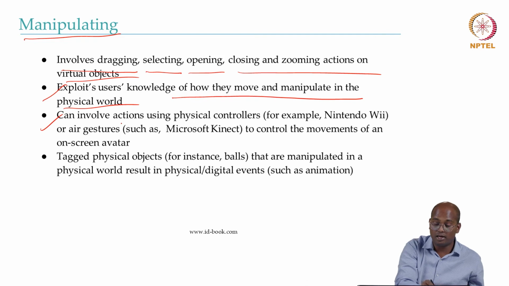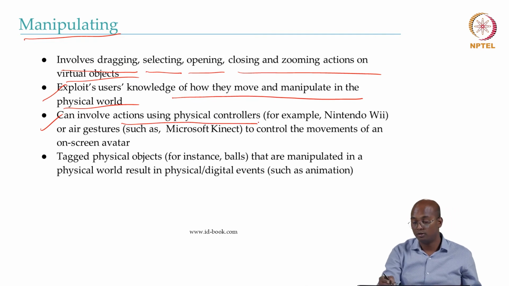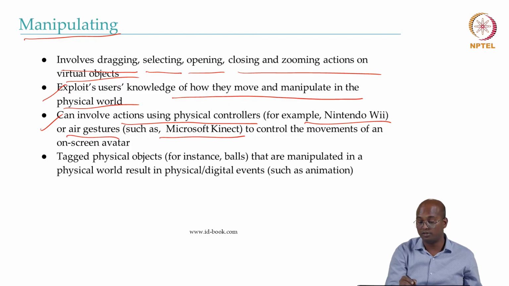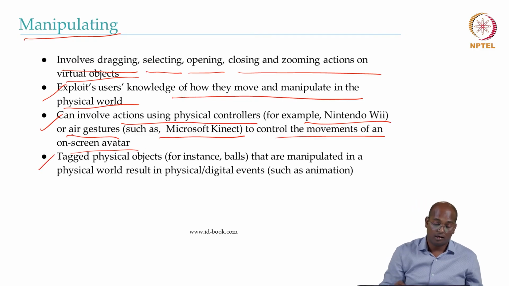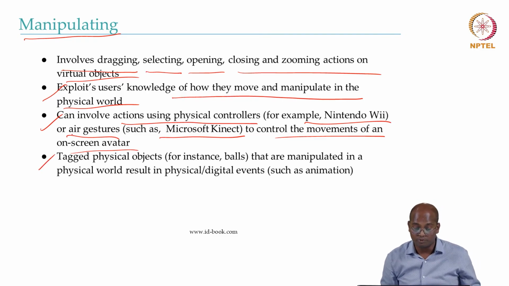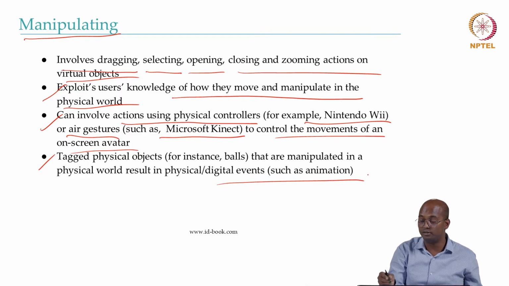It can involve action using physical controls, like Nintendo, or air gestures such as Microsoft Kinect, one of the popular ones, to control the movement of on-screen avatars. It can also tag physical objects that are manipulated in the physical world, resulting in a physical or digital event such as animation.